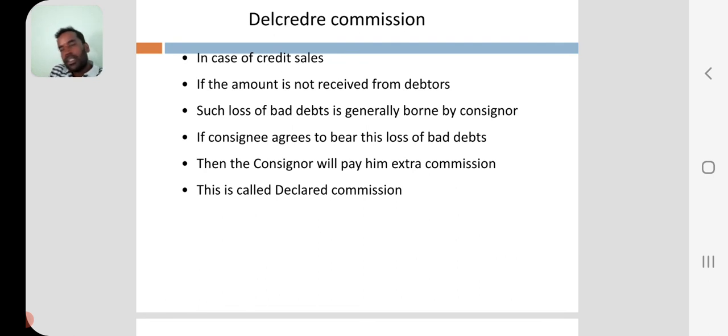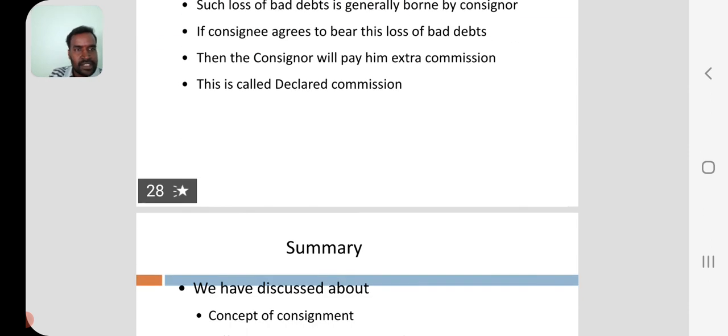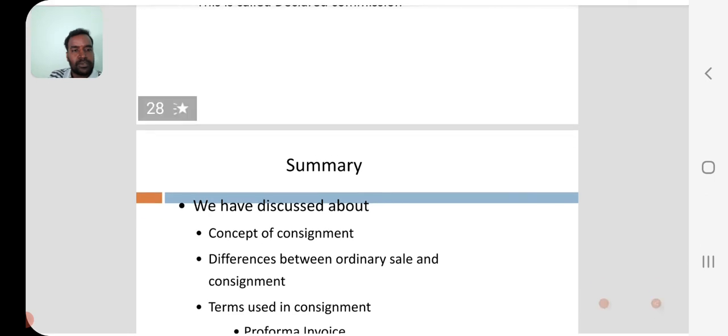By default, the consignor will instruct the consignee to sell the goods on cash basis only, not credit basis. Sometimes the consignee may be interested to sell the goods on credit basis. For that he is responsible. If in any case the credit sales amount is not recovered, the bad debts should be borne by the consignee. For that the consignee may expect some extra commission from the consignor. This extra commission is called as del credere commission.